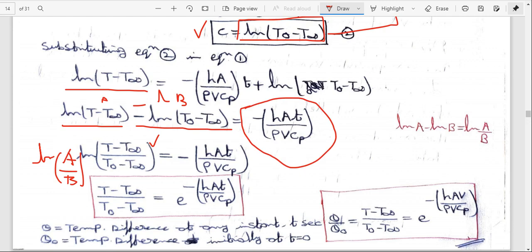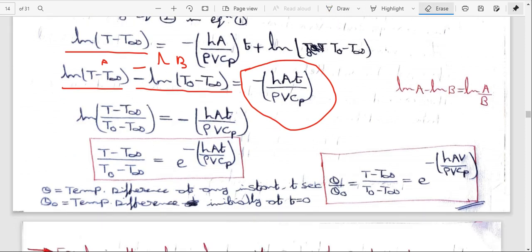Here h is the convective heat transfer coefficient, A is the cross-sectional or surface area, t is time, rho is density, V is volume, and Cp is the specific heat. So this is the equation for lumped system analysis.